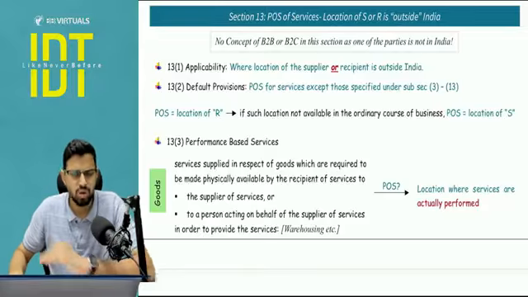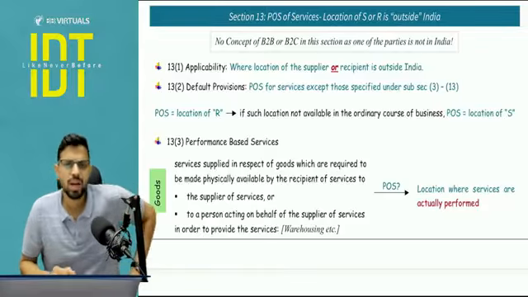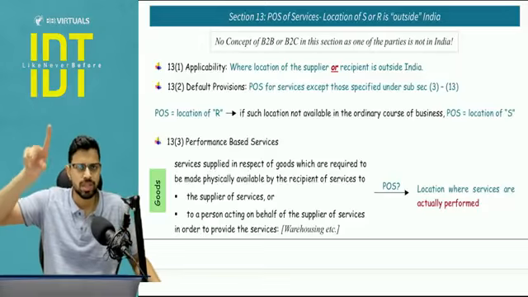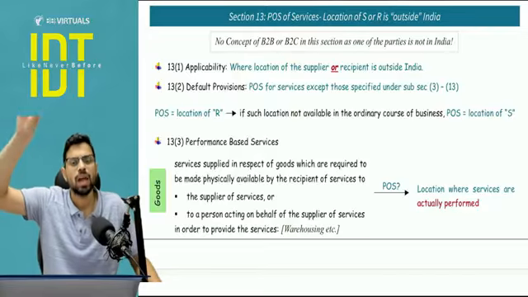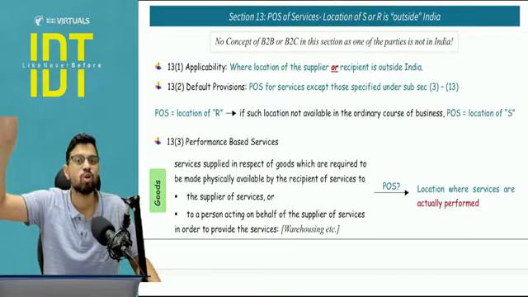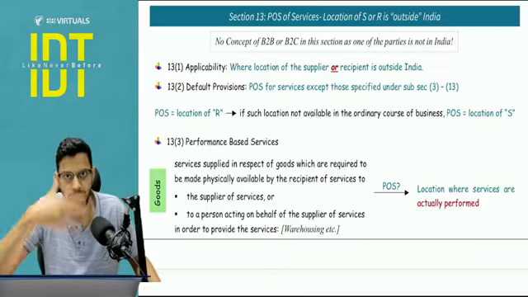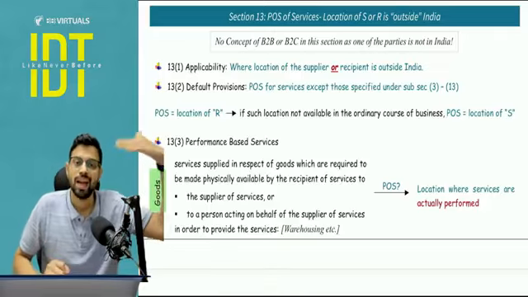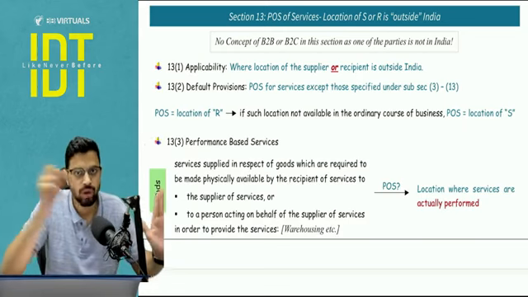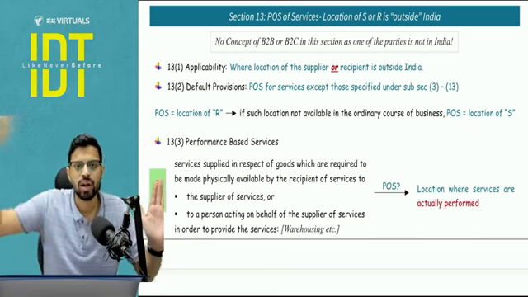Now before starting section number 13, I think we can quickly revise section number 12, all the subsections together. 12.1 is the applicability, 12.2 is the default provision, 12.3 is your immovable property, 12.4 is your personalized services like gym, treatment, makeup, beauty and restaurant, 12.5 is your performance appraisal and training, then 12.6 and 12.7 are event, admission to event, organization of event, then after event you will travel, transport.